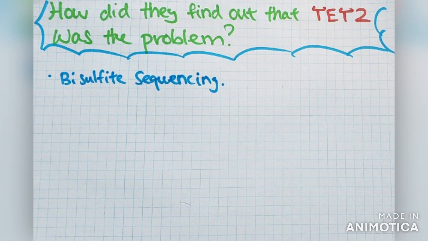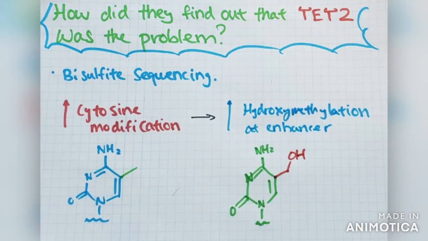Bisulfite sequencing is the use of bisulfite treatment of DNA before routine sequencing to determine the pattern of methylation. The bisulfite sequencing enabled researchers to recognize that Parkinson's disease patients had a normal increase in cytosine modification enhancer as well as an increase in hydroxymethylation. They also used RNA sequencing data to investigate transcriptomic alterations in the Parkinson's disease patient's prefrontal cortex.